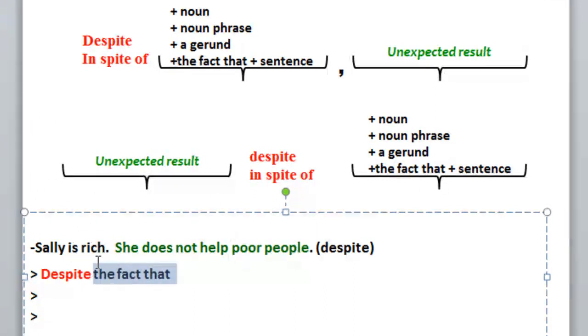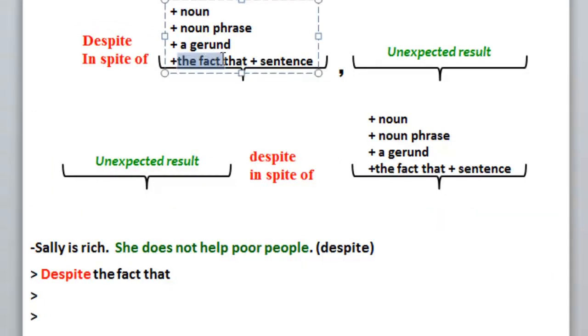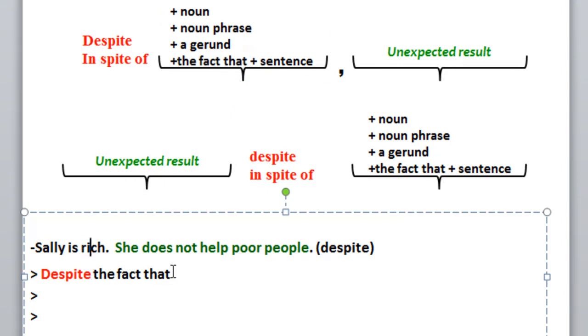Look, despite and in spite of can be followed by the fact that plus sentence. Here we have a sentence, and we want to keep it unchanged. Despite the fact that Sally is rich, as you see, it is kept unchanged, comma, plus the second clause, the unexpected result. She does not help poor people. This is one possible answer.